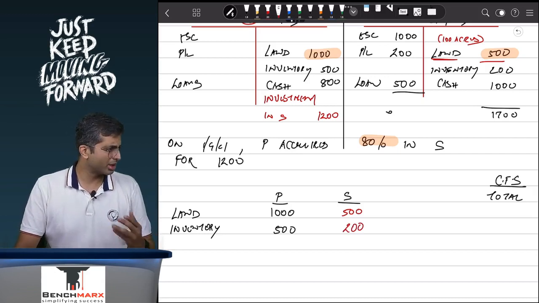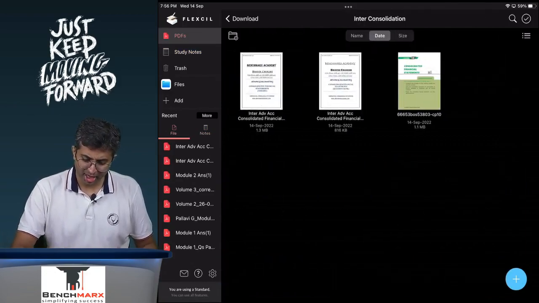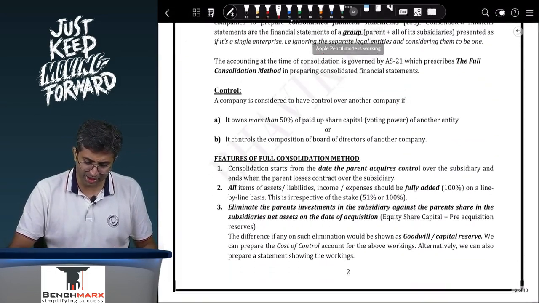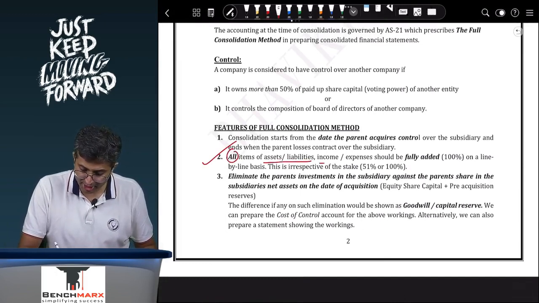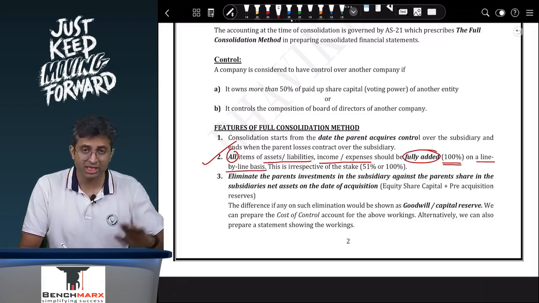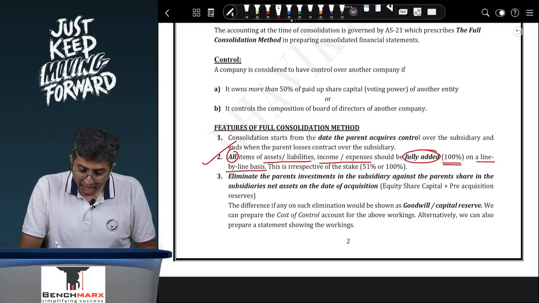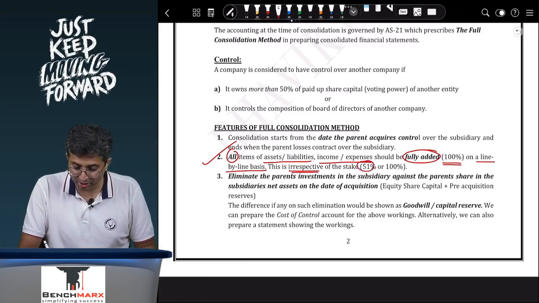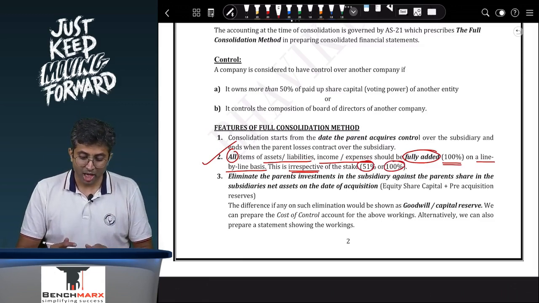So AS21 will tell you, we are discussing the consolidation process, where AS21 tells you the features of consolidation. All items of assets and liabilities, incomes and expenses should be fully added. That is 100% on a line by line basis, which means each line item, land with land, inventory with inventory, and this is irrespective of the stake held, whether you have a 51% stake or a 100% stake. It does not really matter.